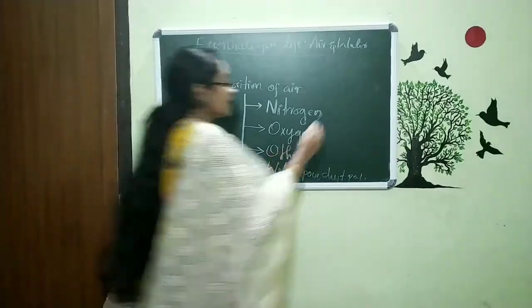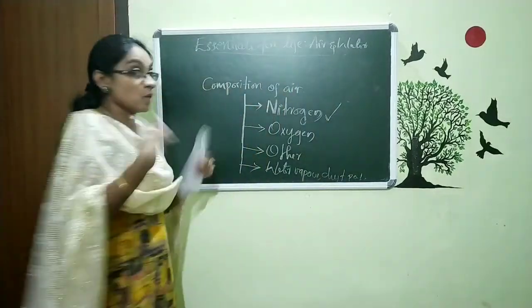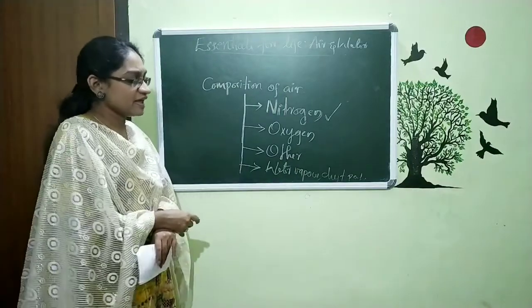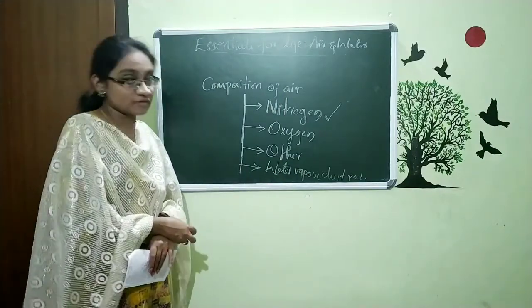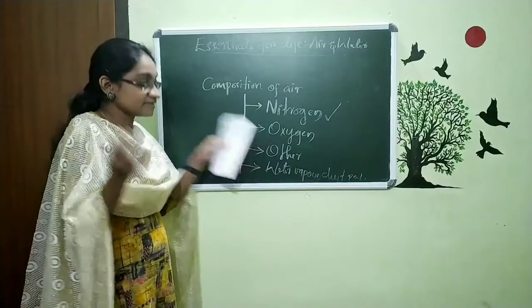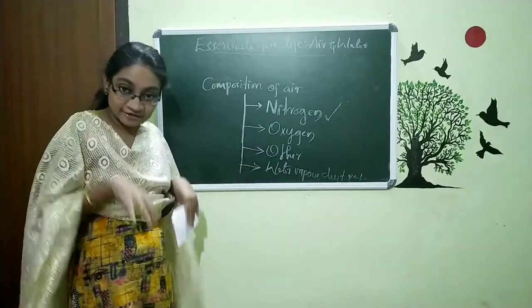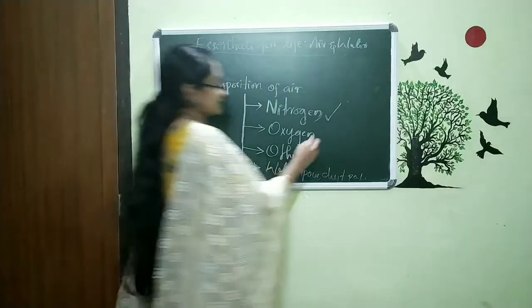We know nitrogen is present more, and we studied about nitrogen. And then we discussed oxygen, which is very essential for our life.